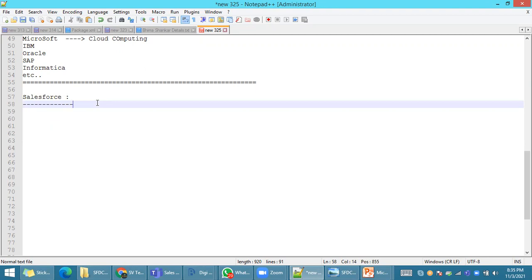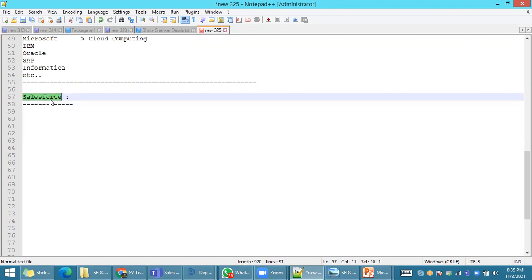Everything we provide within Salesforce itself. That is the reason Salesforce is in more demand in the market. Whenever you start doing any project on Salesforce, no need to take any other software or any other hardware. Everything will be available within Salesforce only.